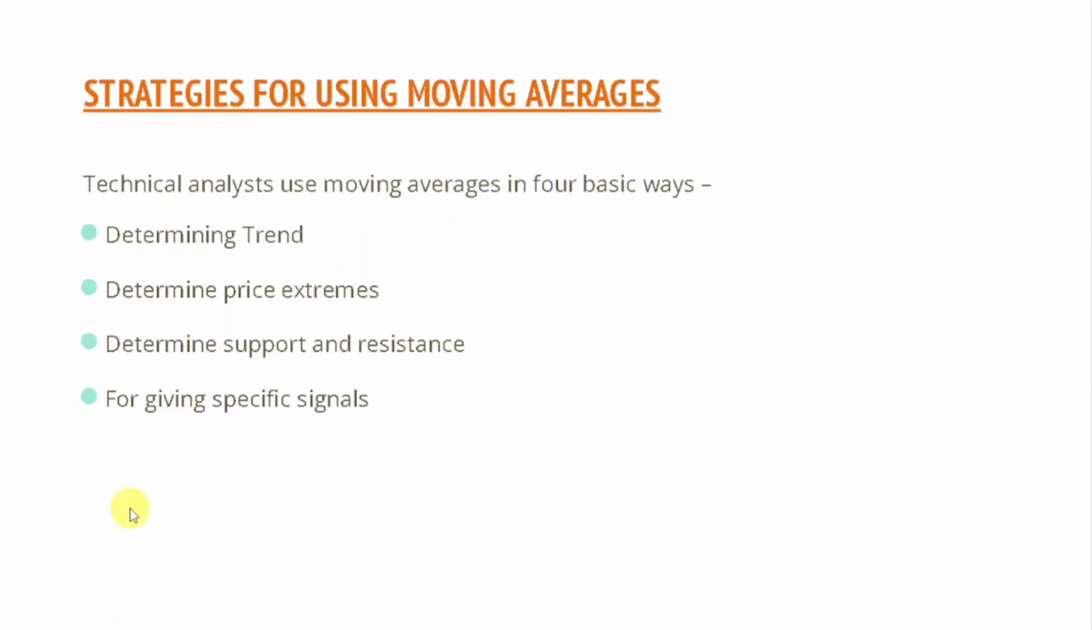Now let's talk about moving average strategies. Moving averages are used in four basic ways. People use moving averages to determine trend. They use moving averages to determine price extremes. They use moving averages to determine support and resistance, and for giving specific signals. So let's understand these four uses of moving averages one by one.